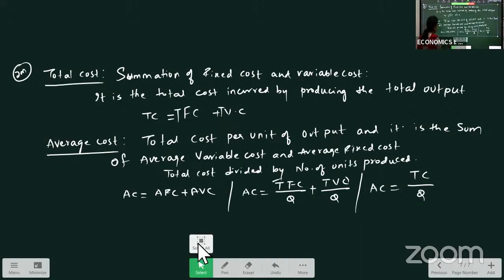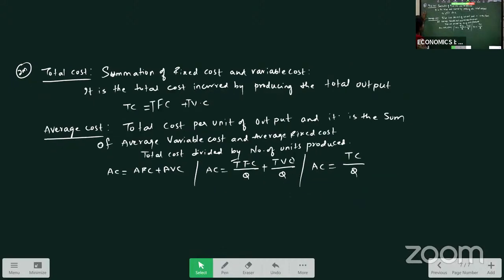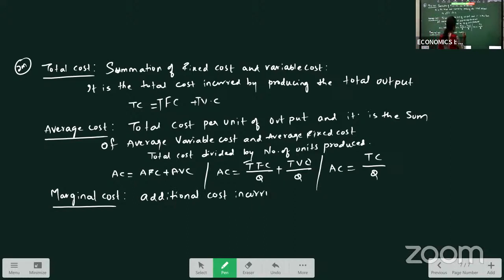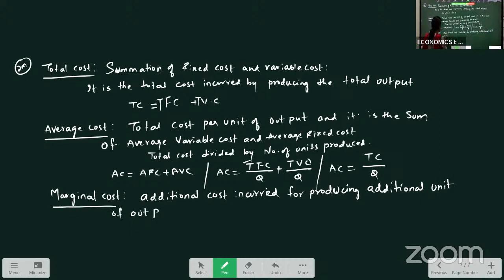Now, after average cost, we will calculate marginal cost. Next one is marginal cost. Marginal cost is what? Additional cost incurred for producing an additional unit of output.